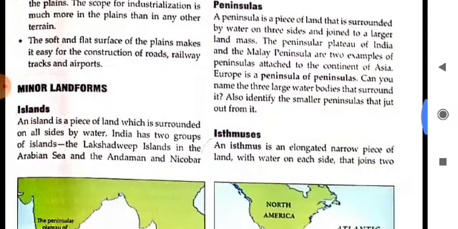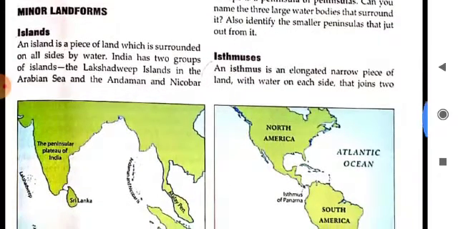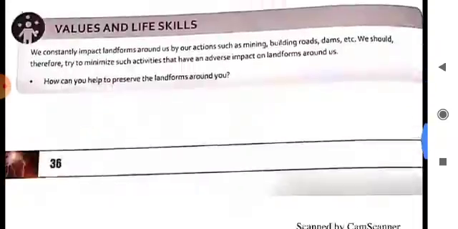Now come to the next point, that is the minor landforms. At first, islands. An island is a piece of land which is surrounded on all sides by water. India has two groups of islands, the Lakshadweep Islands in the Arabian Sea and the Andaman and Nicobar Islands in the Bay of Bengal. Okay, so come to the India map.